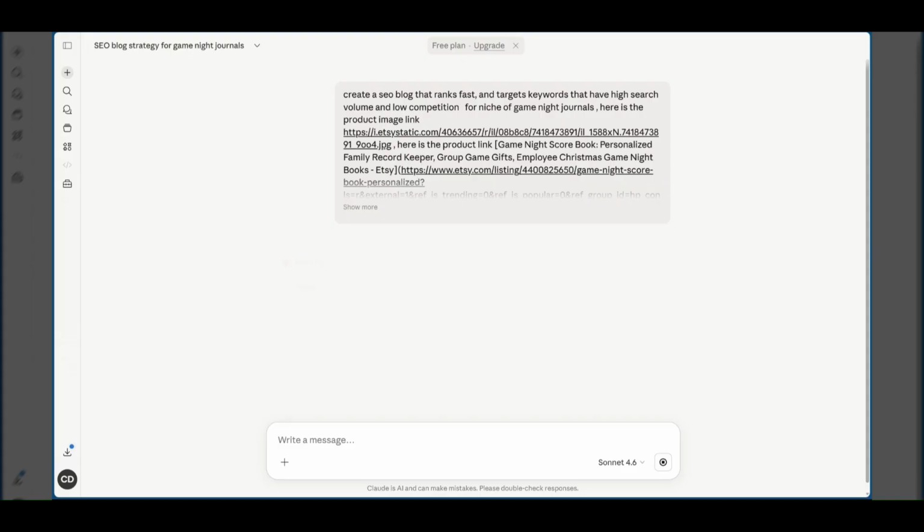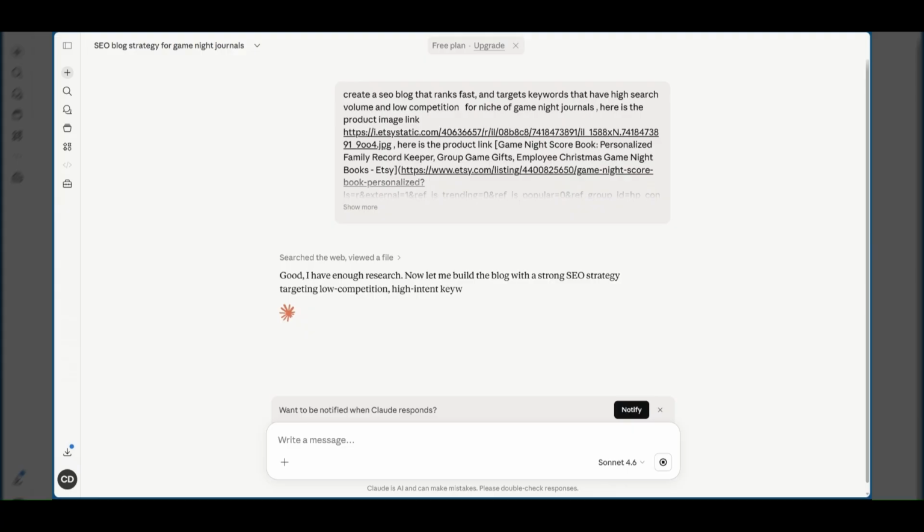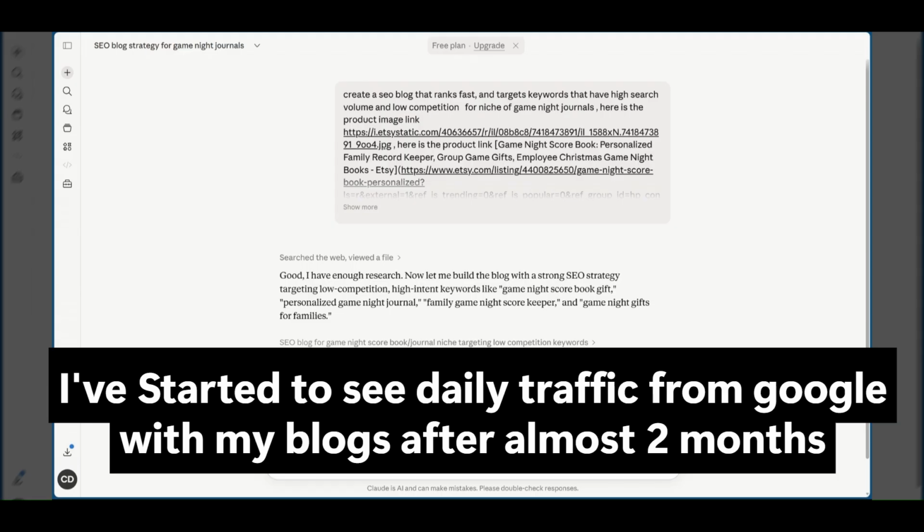It does take a couple minutes, because this is something that I like more than ChatGPT. And again, I'm using the free plan. They actually fully design it. As you can see, they said, good, I have enough research. Now let me build this with strong SEO strategy. So they actually go throughout the internet and research the right keywords to help you rank fast. Of course, when it comes to ranking on Google, it does take time, but the better you build out the blog with your SEO strategy, which is search engine optimization, if you don't know that already, and these are the keywords that help you get found.